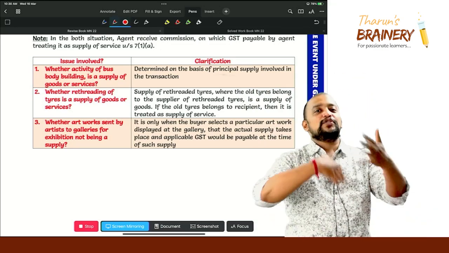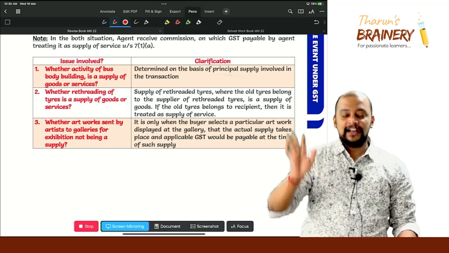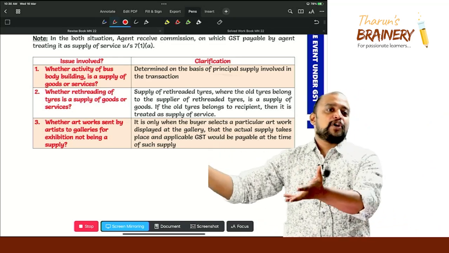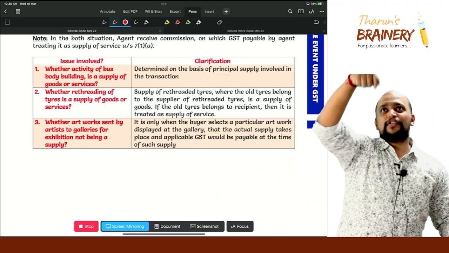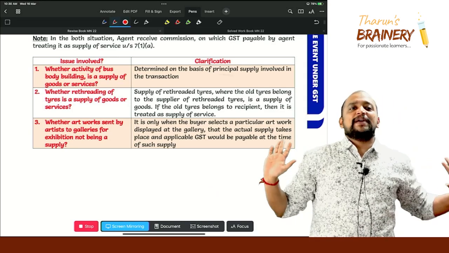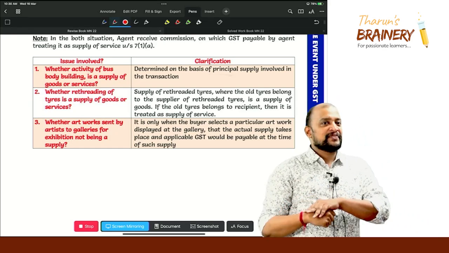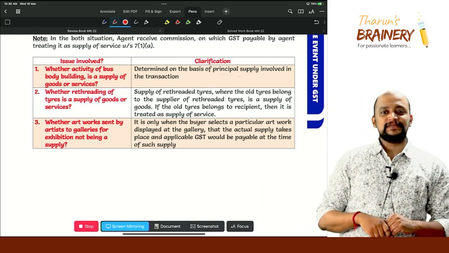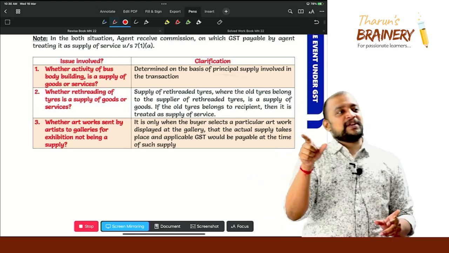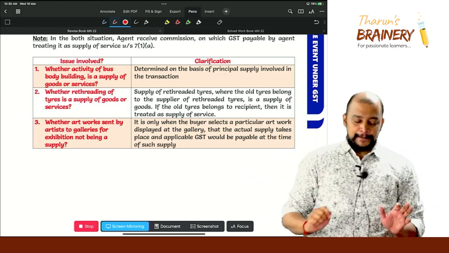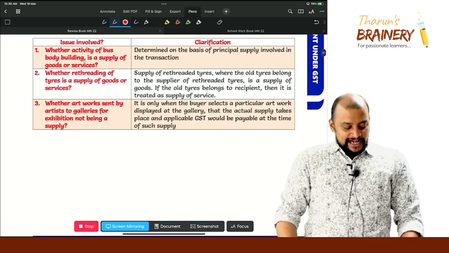So the painting keeps on changing. Now one bus provider brought the bus to the bus body building shop for doing the painting. So now only painting work is done. Whether it is supply of goods or supply of service? Service. Why? Painting is the principal supply, not the paint. Okay. Then look into the next one.